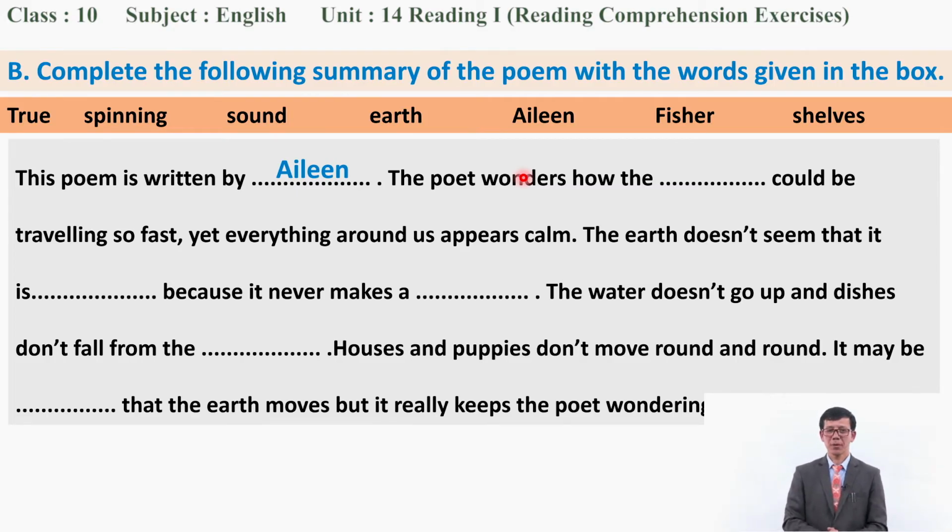And the poet wonders how the earth could be traveling so fast. How? The poet wonders how what is spinning? Yes, you're right. How the earth could be traveling so fast when everything around us appears calm.